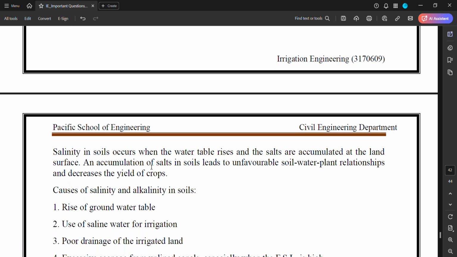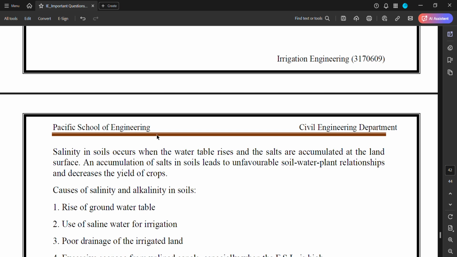Salinity in soils occurs when the water table rises and the salts are accumulated at the land surface. Accumulation of salt in soil leads to an unfavorable soil water plant relationship and decreases the yield of the crop. इसका मतलब कि जो भी अपनी क्रॉप की जो yield कैपेसिटी है उसको वो कम कर देता है due to unfavorable soil water plant relationship.